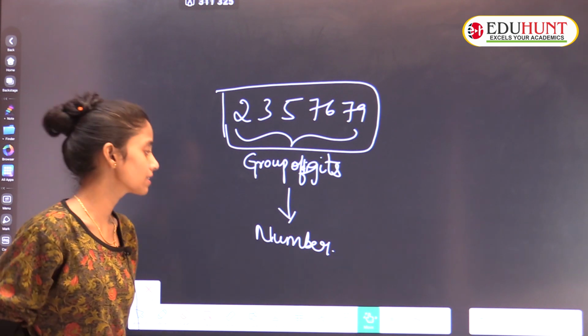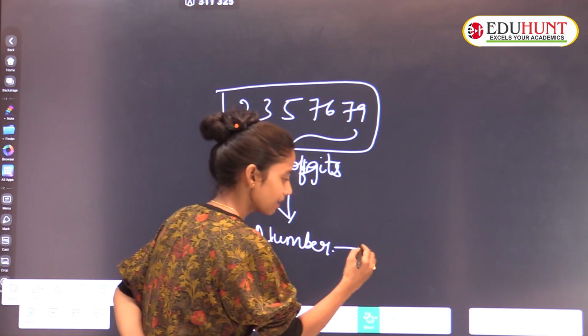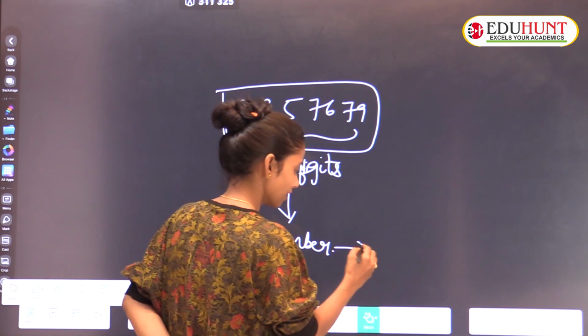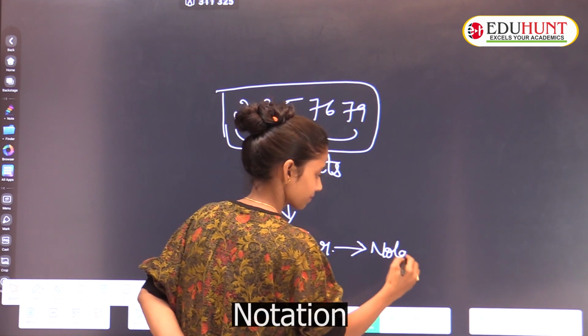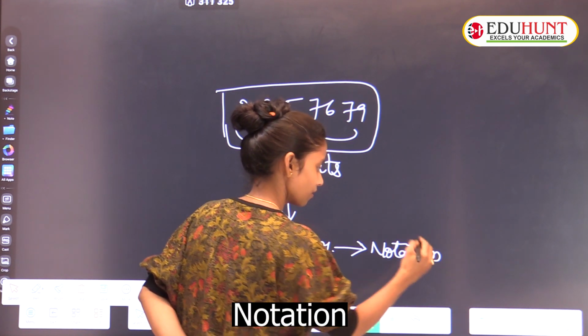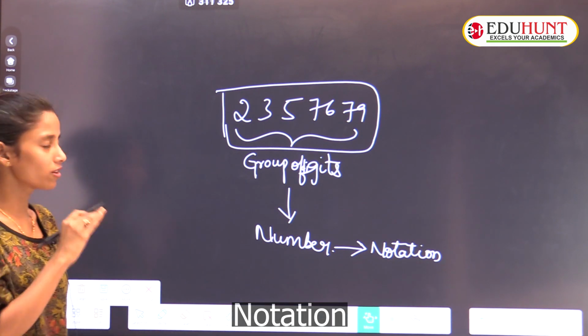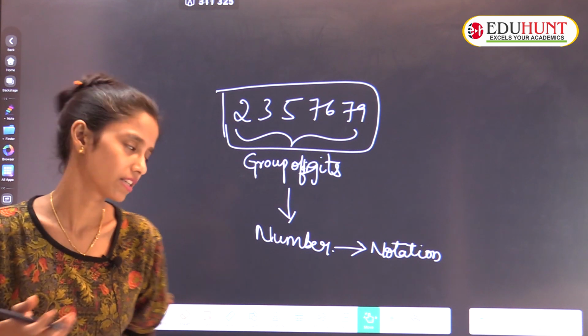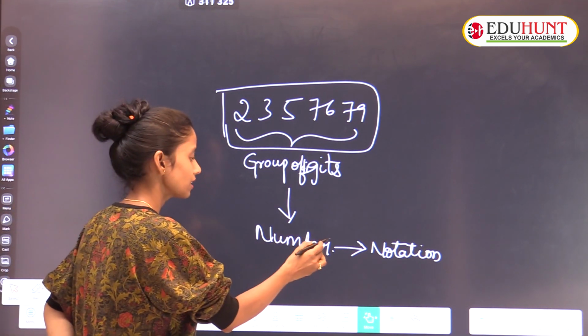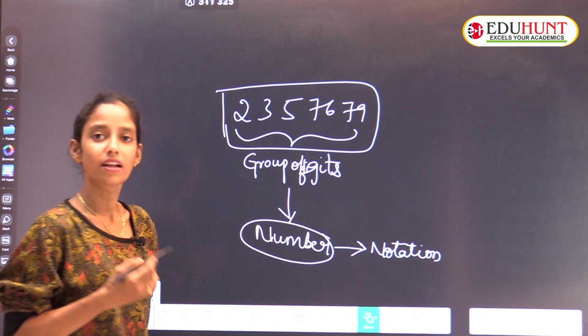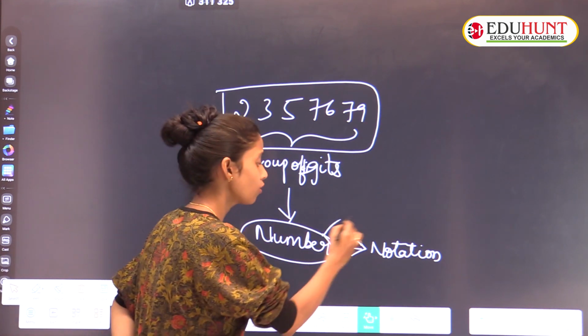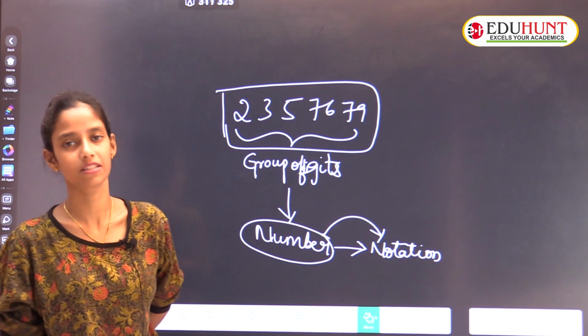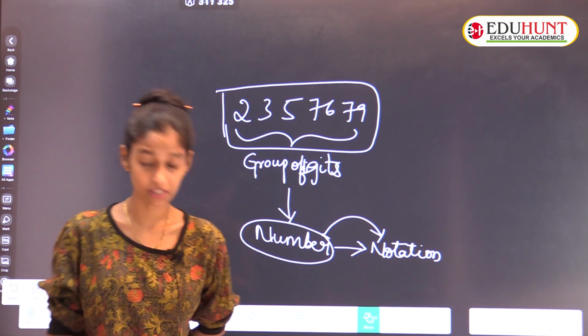So here the thing is that the number, mathematically, we'll call it a notation. Okay, these basic concepts we know. Ma'am, what is the number? Number is nothing but a collection of digits. That collection of digits we'll call a number. That number, in one more word, we can say notation. So here it is clear what a number is.